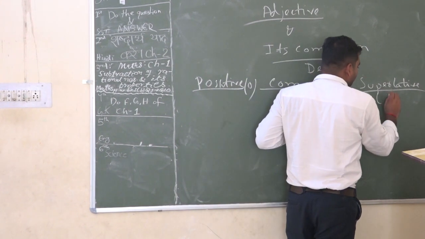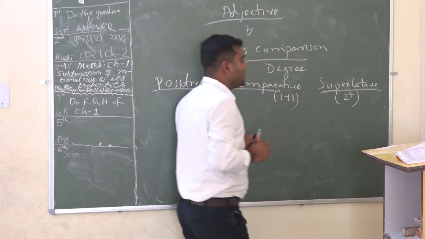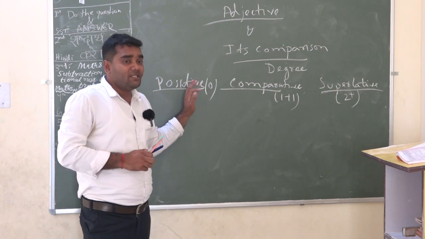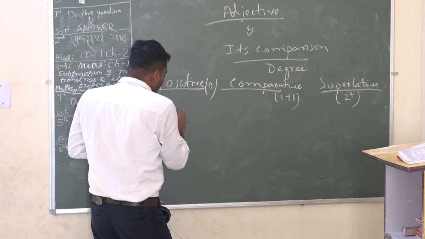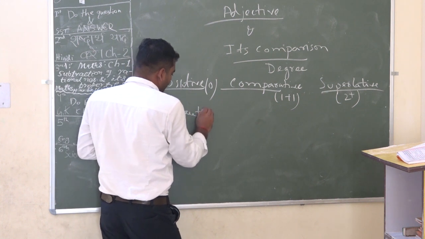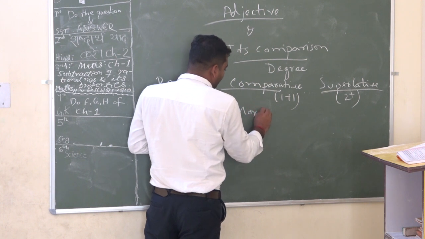Superlative means 2 plus. Positive means zero comparison, like beautiful, more beautiful.